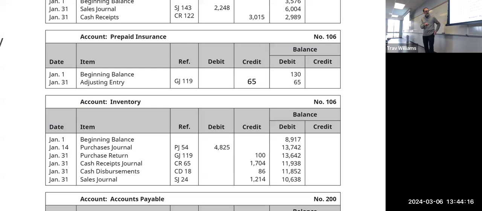Now, cash disbursements journal, we also have inventory going down. Why would that be? What case would we be dispersing cash and the cost of our inventory is going down?